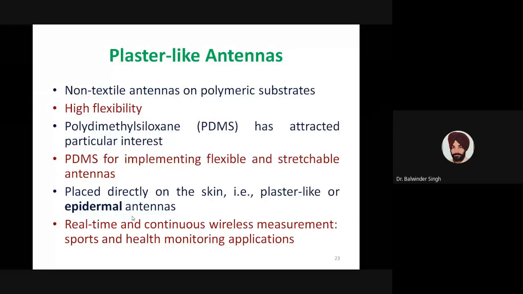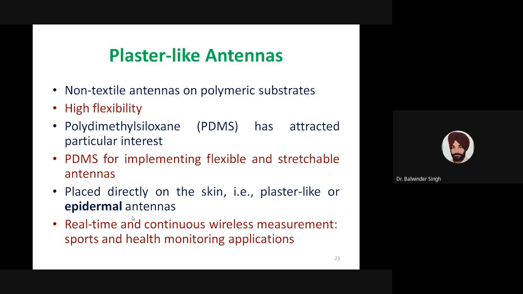Then the third category of these non-textile antennas is the plaster-like antennas. These antennas are generally implemented on polymeric substrates, which are used for wearing directly on the skin. Most of the plaster-type antennas are designed to be worn directly on the human skin, so these antennas require high flexibility.